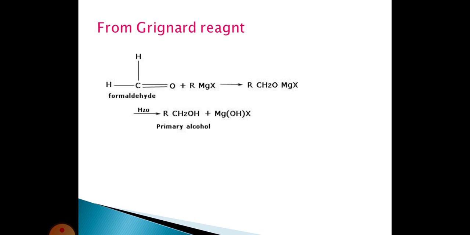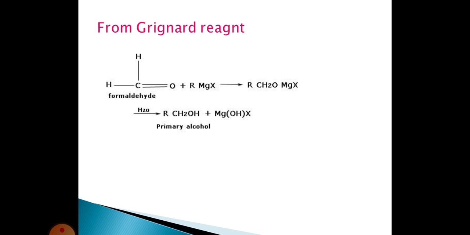Actually the aldehydes and ketones react with Grignard reagents to form an alcohol. But here the formaldehyde, HCH=O plus RMgX. This formaldehyde reacts with the alkyl magnesium halide. This alkyl magnesium halide is called the Grignard reagent. It forms an adduct, that is RCH2OMgX. RCH2OMgX is called the adduct. This adduct reacts with an H2O molecule, that is water, to form RCH2OH, the primary alcohol, plus MgOHX.